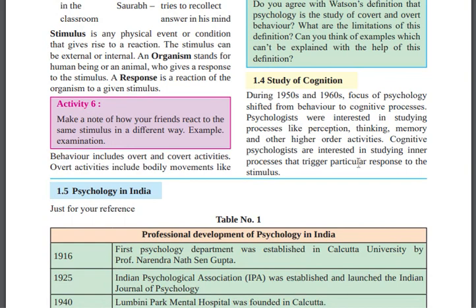Study of cognition is related to the mind. So during the 1950s and 60s, the focus of psychology shifted from behavior to cognitive process. So again, psychology first studied consciousness and unconscious, then behavior. Now they jumped into the mental process. Psychology is very interested in studying processes like thinking, perception, memory, and other higher order activities. Cognitive psychologists are interested in studying inner processes that trigger a particular response to the stimulus.